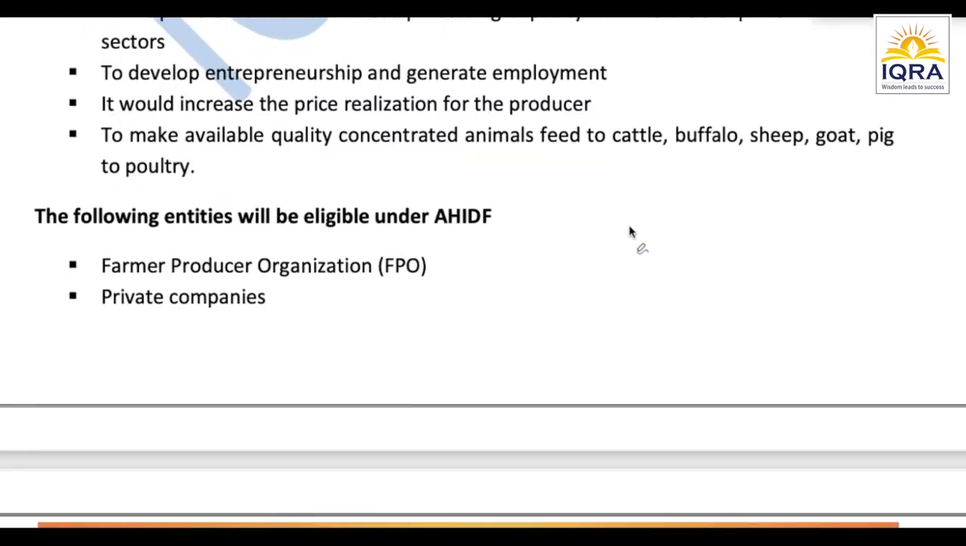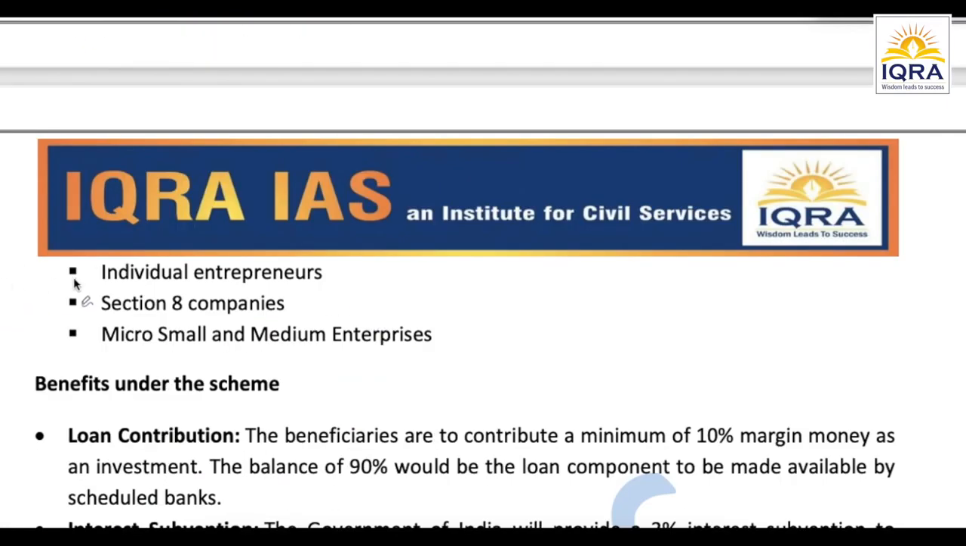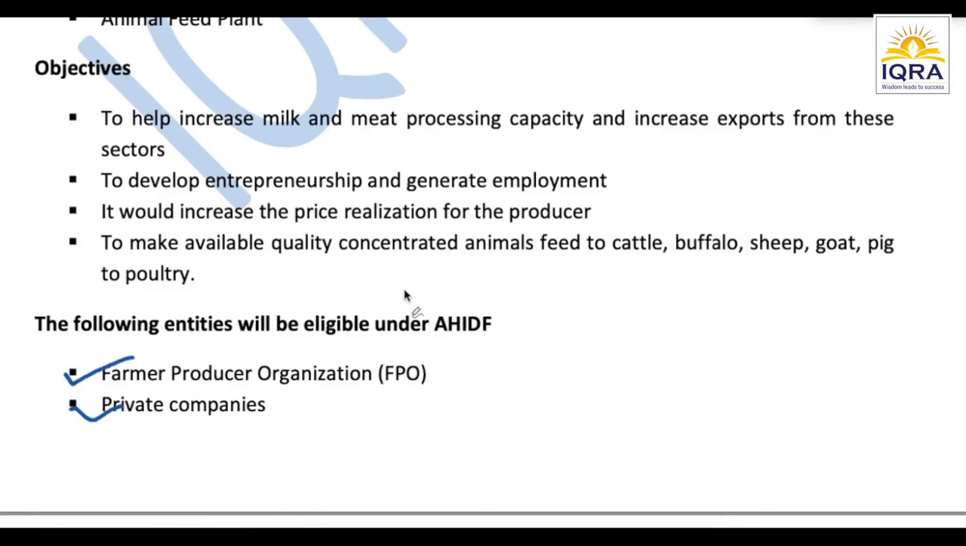And these are the following entities which will be eligible under the scheme. First, farmer producer organizations will be eligible for this. They can come under this. Private companies भी इस scheme के under आएंगी. Individual entrepreneurs are also welcome. And section 8 वाली जो companies होती हैं, they are also in MSME sectors as well, right?